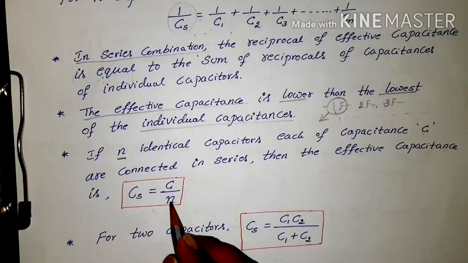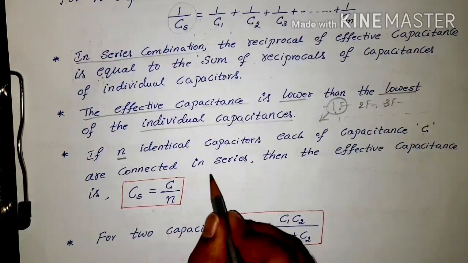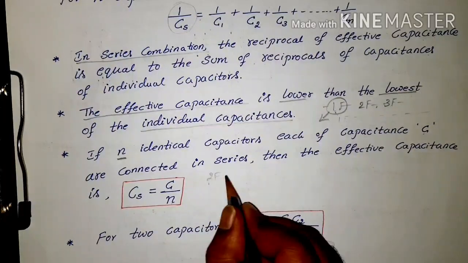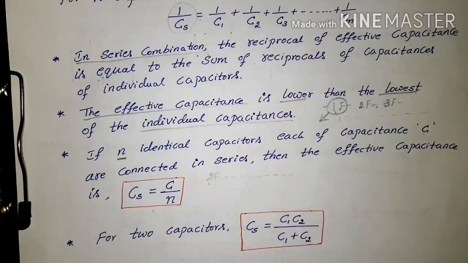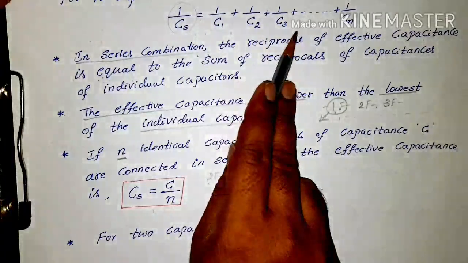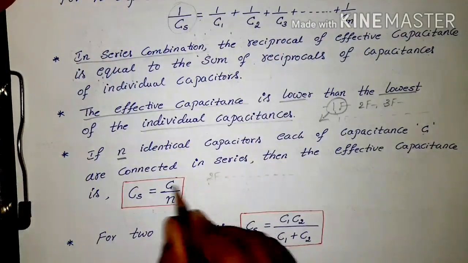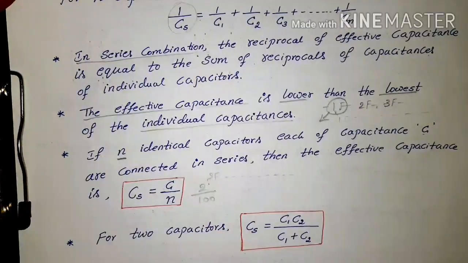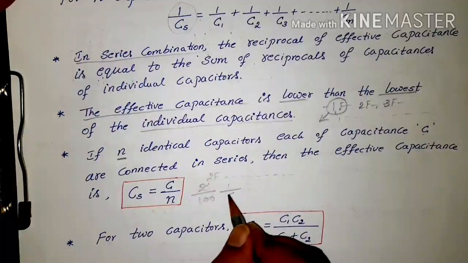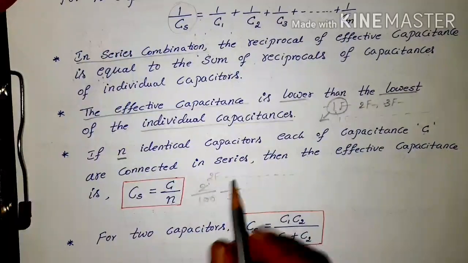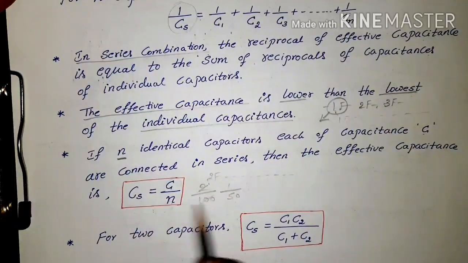How many capacitors are connected? Suppose 2 farad capacitors are connected, 100 numbers in series. Then what is the effective value? For that we cannot use the above formula directly, it's just a shortcut formula. The capacitance value is 2 and there are n, that is 100 capacitors, so its value becomes 1 by 50 farad. That is the equivalent or the effective capacitance value.